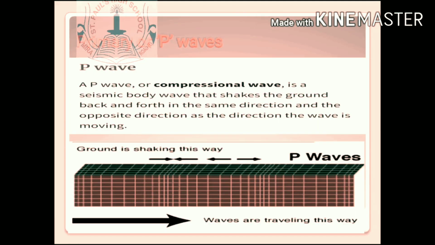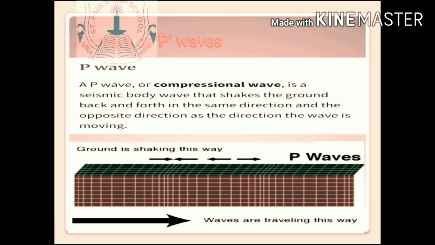Primary or P waves. These are the first to reach the surface of the earth after the energy is emitted in the earth's interior. They travel at a very fast speed from the focus of the earthquake in a radial direction. Subjected to P waves, particles in the rocks move in the direction of the waves, to and fro. As you can see here, the ground is shaking in this way.